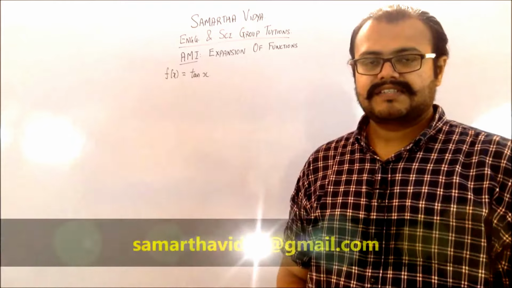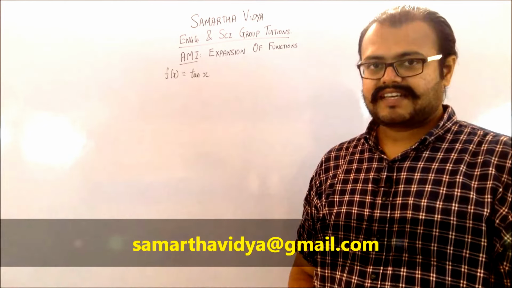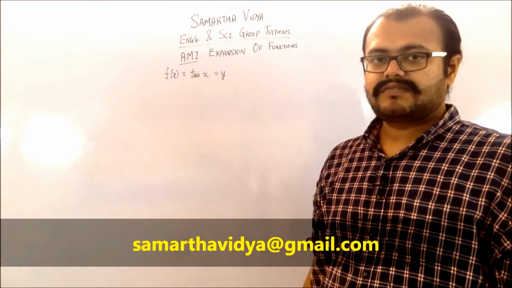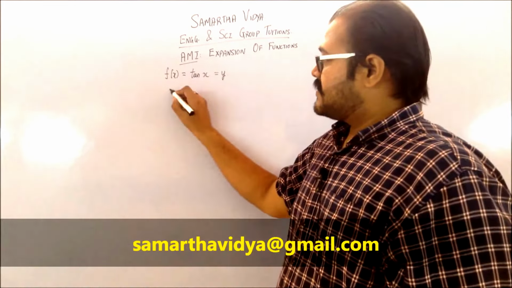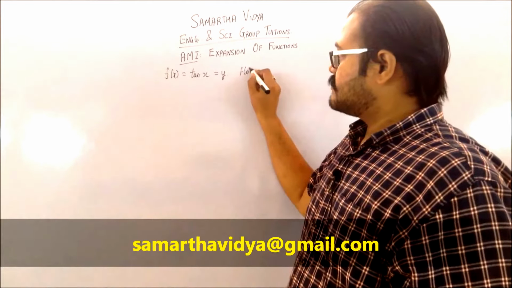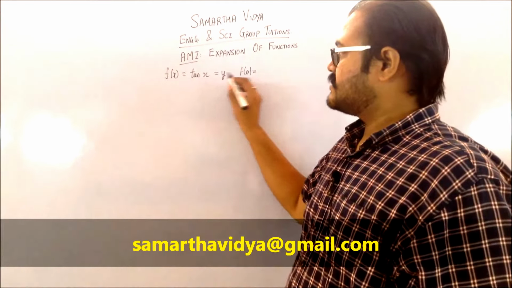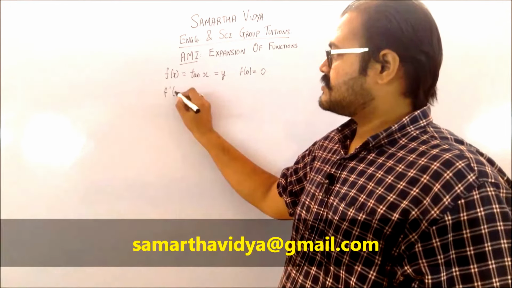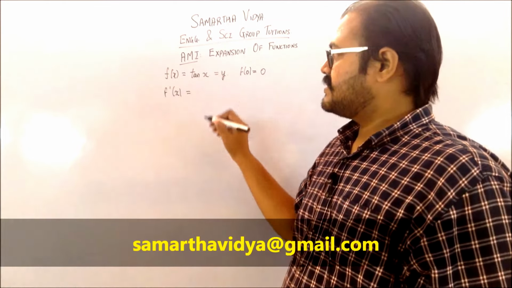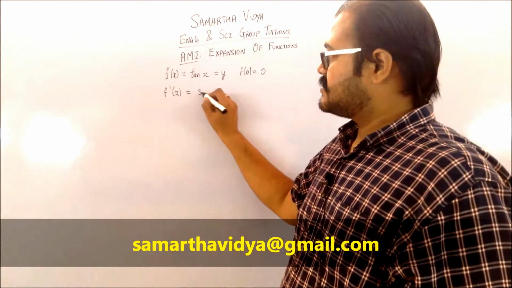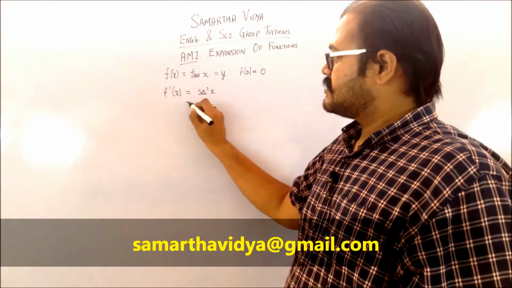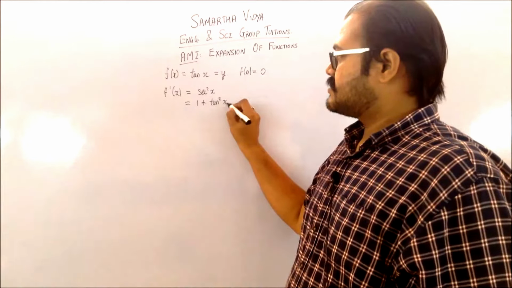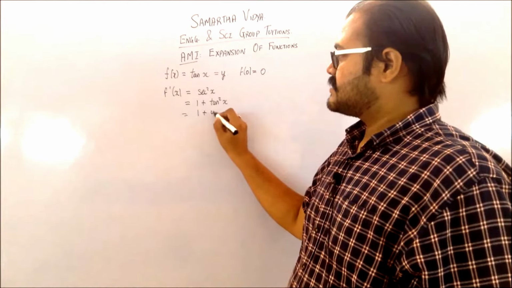Let's have a look at this particular function, which is f of x equals tan x. Let us say that this is your y, so you are taking the derivative of y. So you have to find first of all the f of 0 term, which is going to be nothing but tan 0, which is 0. Then let us find what is going to be the f dash of x. So that's going to be the tan x derivative, which is going to be sec square x, which you can write as 1 plus tan square x, or which can be written as 1 plus y square.